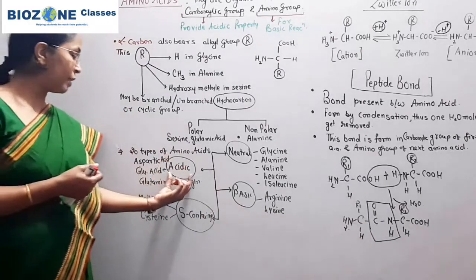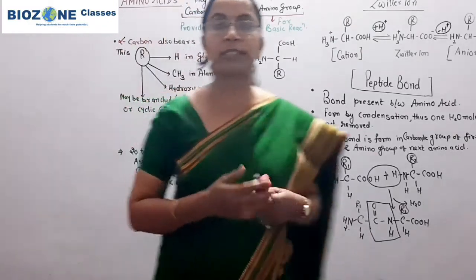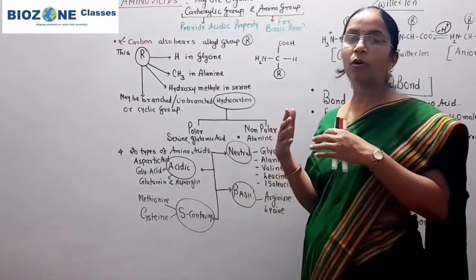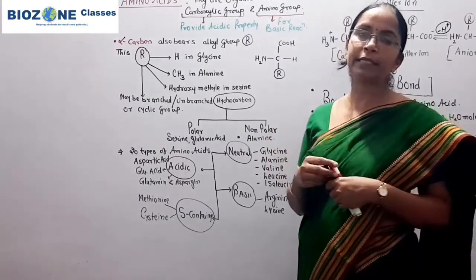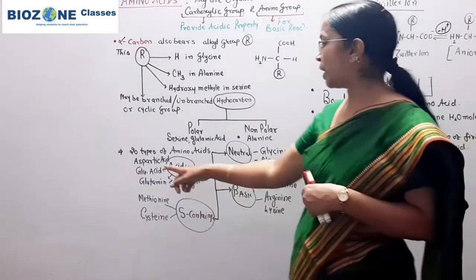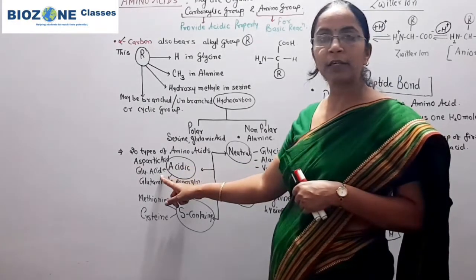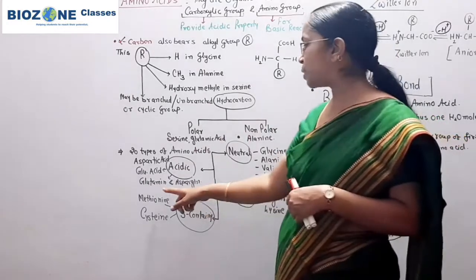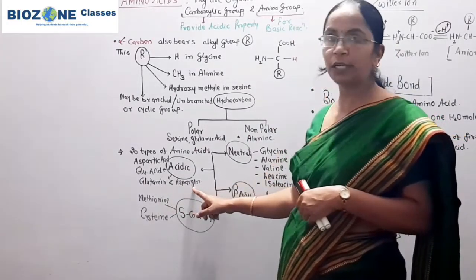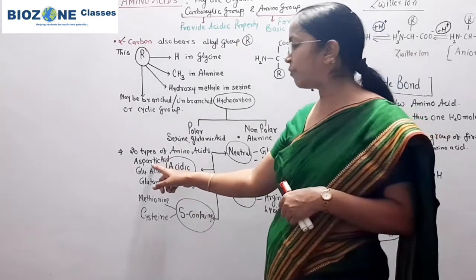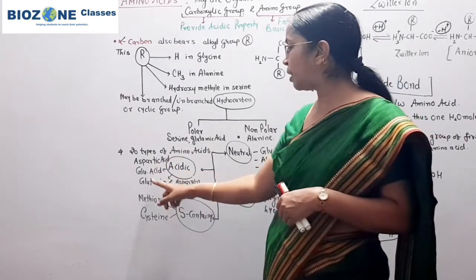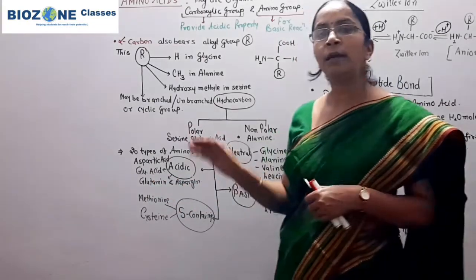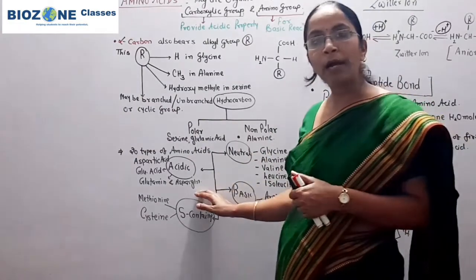Next we come to the acidic amino acids. Acidic amino acids are present in the form of amino acids as well as in the form of amides. Aspartic acid and glutamic acid are the two acidic amino acids, and the amide forms are glutamine and asparagine. Asparagine is the amide form of aspartic acid and glutamine is that of glutamic acid. These amide forms are provided in NCERT, but not in the biomolecule section.